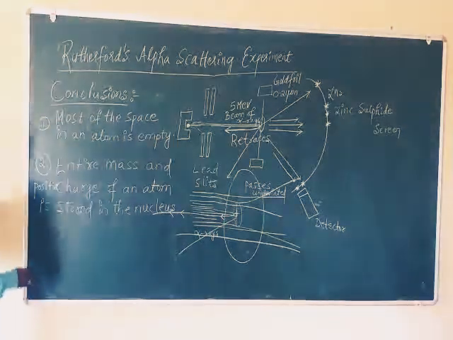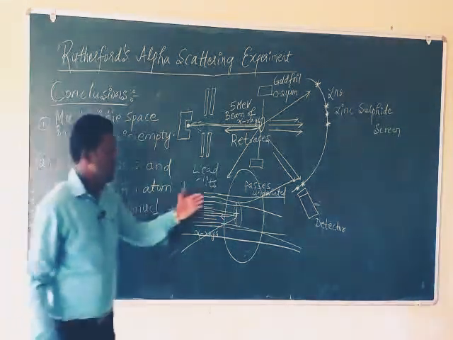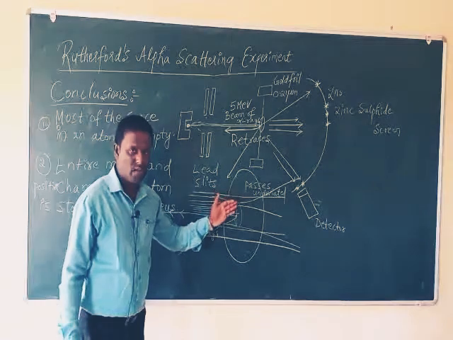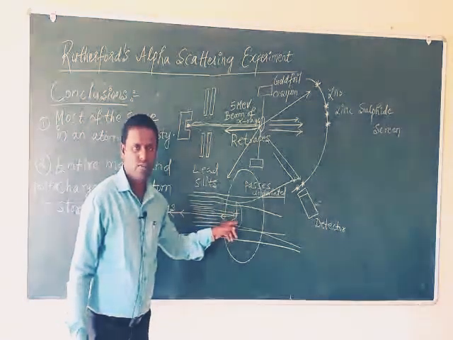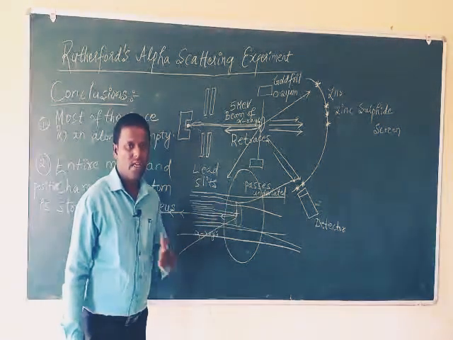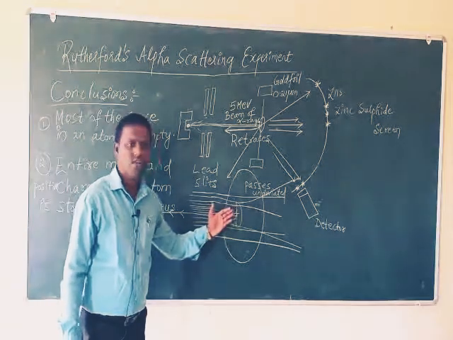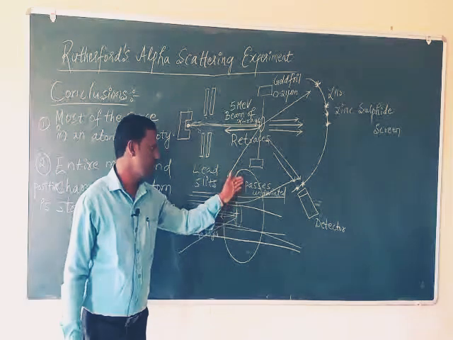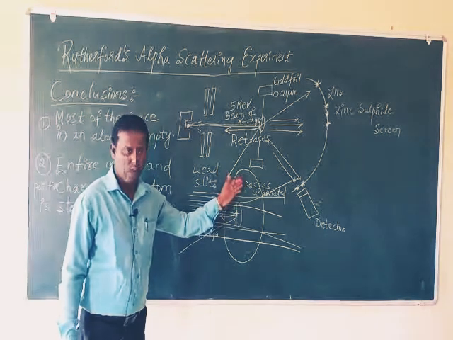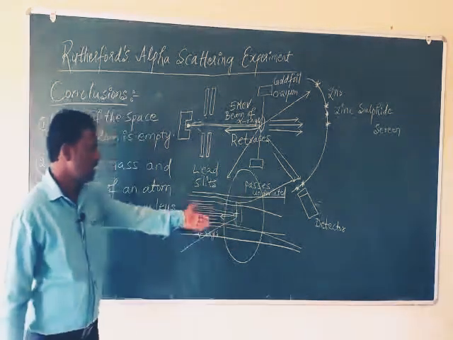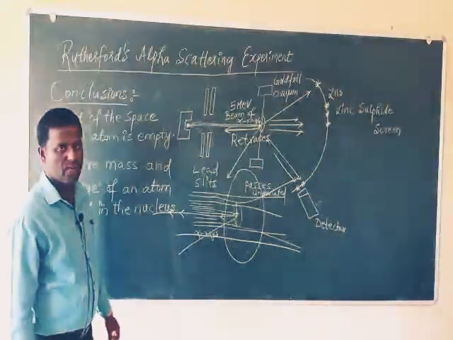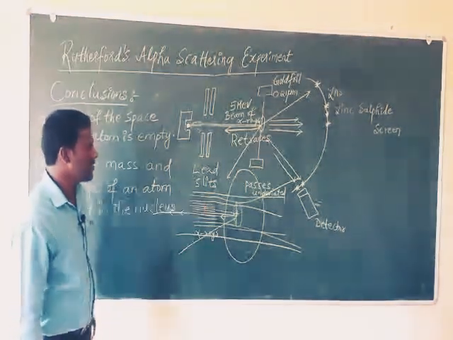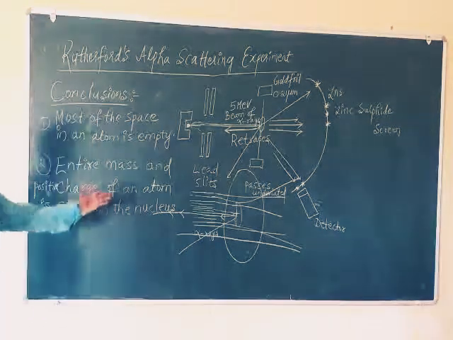Because here the rays are experiencing a force only when they travel near the nucleus. So what you can think is, charge is present only in the nucleus, not outside of the nucleus or beside the nucleus or away from the nucleus. There is no charge or mass of the atom anywhere else. They are present only in the nucleus.